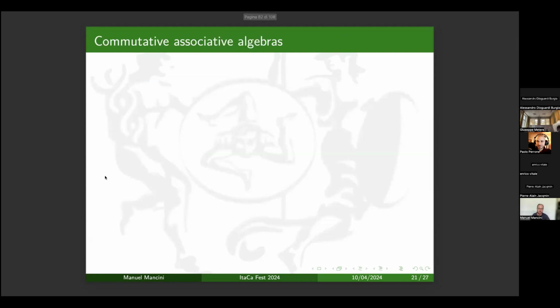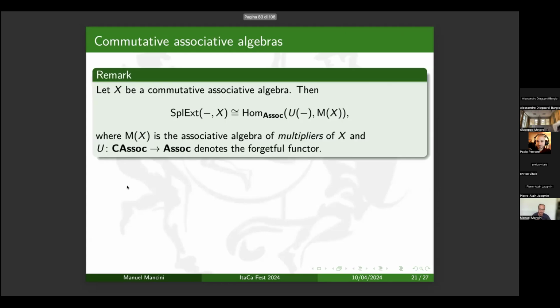Another example, commutative associative algebras. With commutative associative algebras, with the standard choice of the lambda mu rules that is given by the associativity, I obtain that E of X is an external actor, the associative algebra of multipliers of X. So again, we have an object that in general does not belong to the variety because this algebra is not commutative. And here, if I change the choice of the lambda mu rules, I never obtain a commutative associative algebra. So one can think that the variety of commutative associative algebras is not weakly action representable, but the answer is no, as we will see.